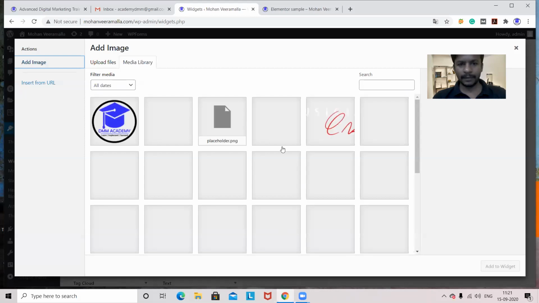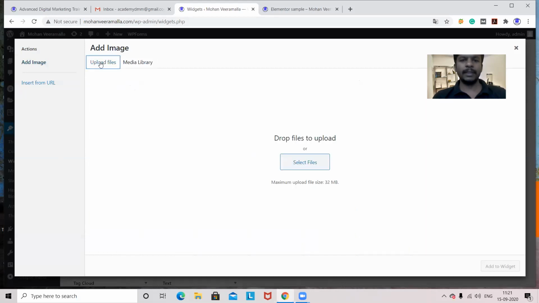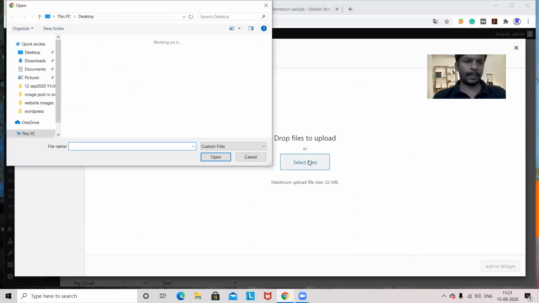You can select an image from the library. For example, I'll upload now. If it is in the library, that is the easy part to select. If it is not in your library, that means it is not available in your media section, then you have to upload from your laptop, whatever device you use.